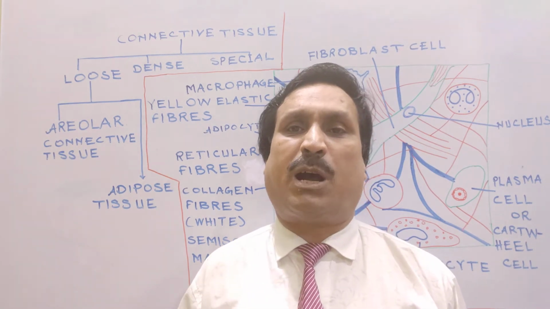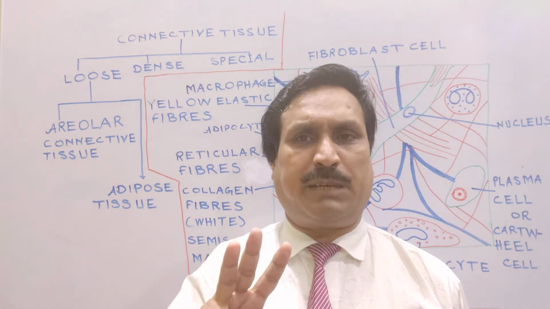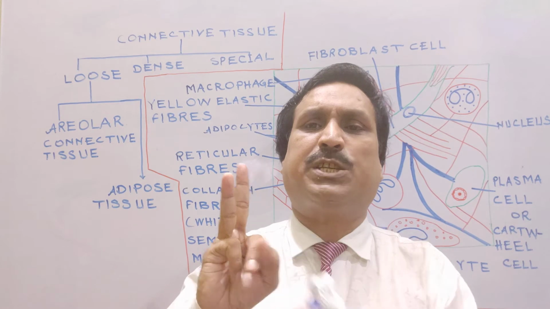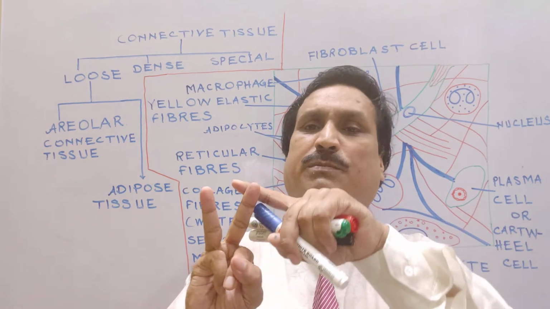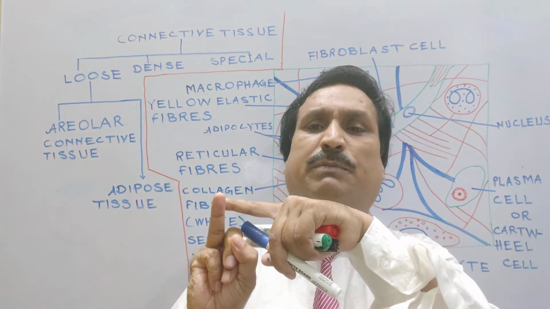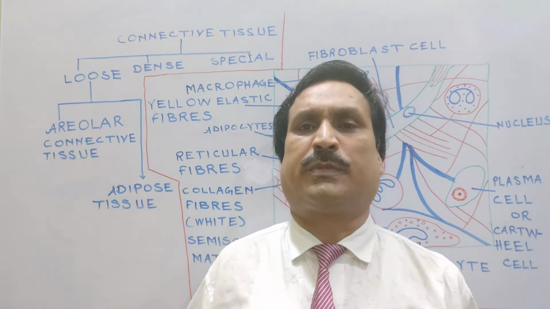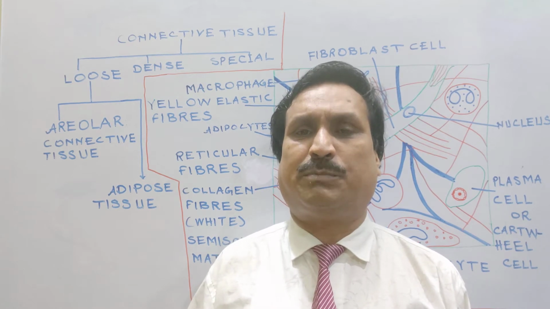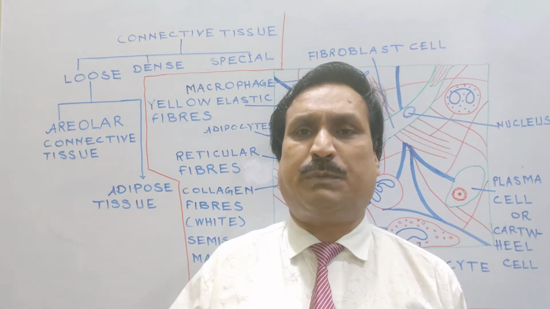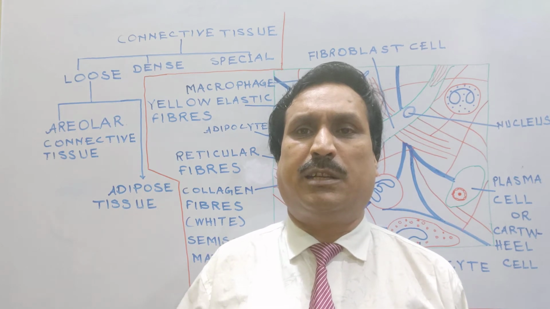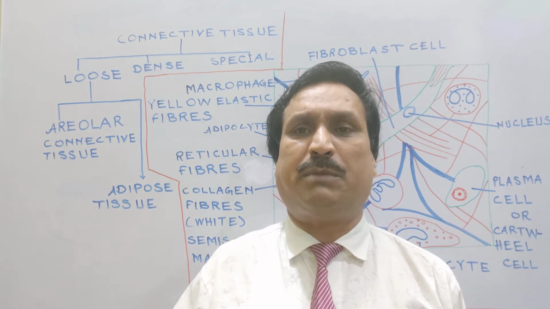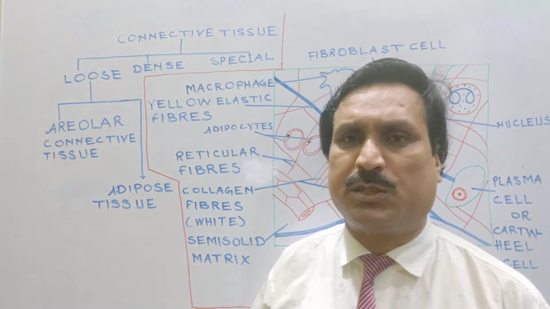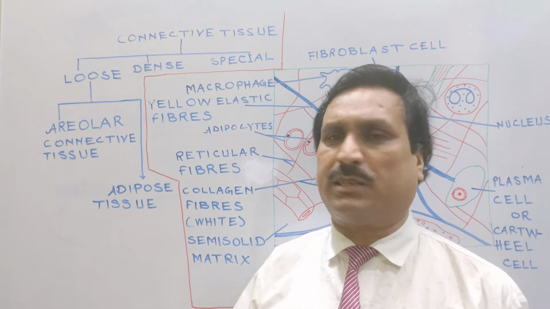It was all about the components of connective tissue. First component is ingredient cells of connective tissue. Second component is the matrix of connective tissue. Third component is the fibers of connective tissue. Among the cells of connective tissue, all the famous cells have been described, and the matrix secreted by them is also described, and three types of fibers present in connective tissue matrix have also been discussed.